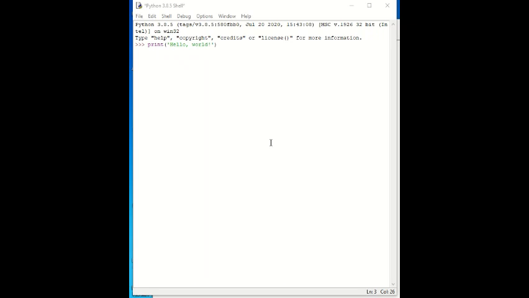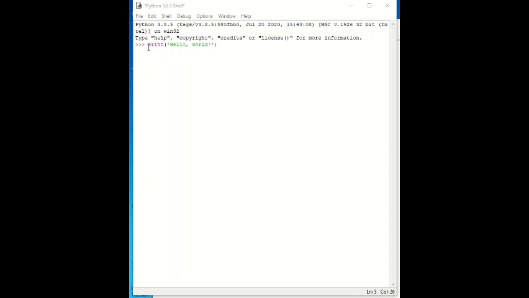This window is called the interactive mode window. This greater than sign is called the prompt. All these statements and expressions are written after the primary prompt in the interactive mode.